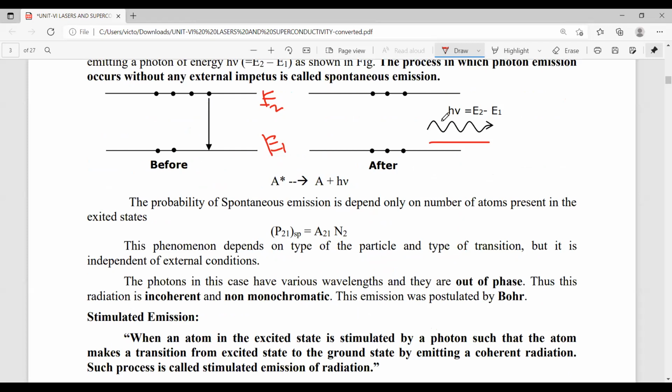In this phenomenon, the radiation is ordinary light, because the beams are out of phase, incoherent and non-monochromatic. Automatically the light is ordinary, normal light.